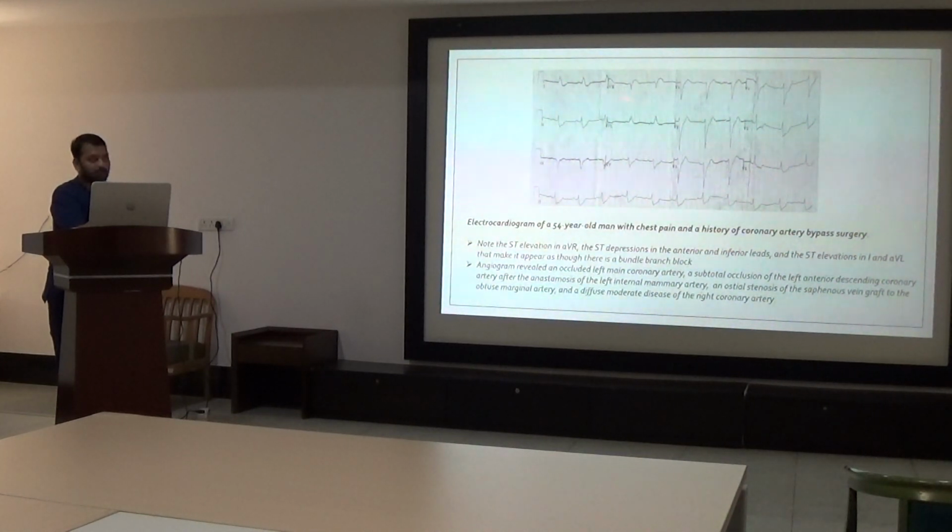This pattern resembles right bundle branch block. It's not a W pattern or M pattern, not an RSR pattern, but it appears as right bundle branch block. It's not right bundle branch block. This was taken from an article only, sir. But right bundle branch... yes, it's not right.